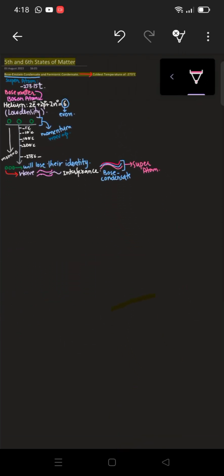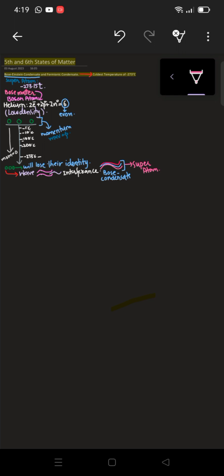Now I have told you the reason why it is known as the superatom, just because there is the unification of these three waves into a single wave. That's why it is also known as superatom. So now we have completed our Bose-Einstein condensate, which is made with the help of boson atoms. Boson atoms are those atoms which have an even number after the addition of electrons, protons and neutrons.